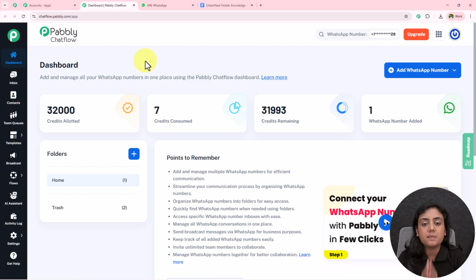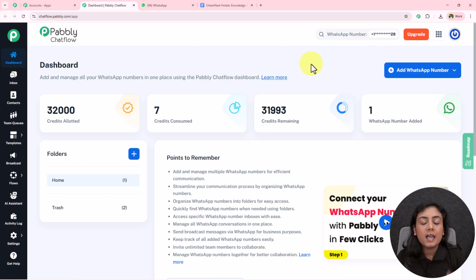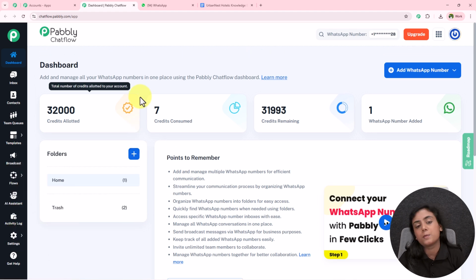You can add multiple WhatsApp numbers inside Pabbly Chatflow. For that, simply go towards the Add WhatsApp Number button, where you will find 2 methods to add your number. If you want to learn how you can add your number through any of the given methods, you will find the tutorial links in the description section. Pabbly Chatflow is an amazing platform through which businesses can handle and manage their WhatsApp conversations easily and efficiently. Over here we provide multiple features like inbox, contacts, team queues, templates, broadcast, flows, AI assistant, activity log, settings, under which you will find multiple options. If you want to learn about each and every feature of Pabbly Chatflow in brief, you can check out the video links in the description section below.